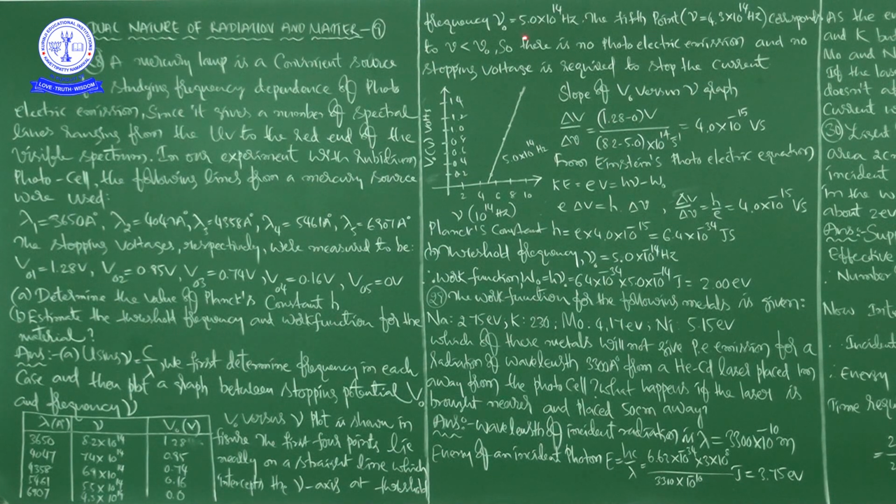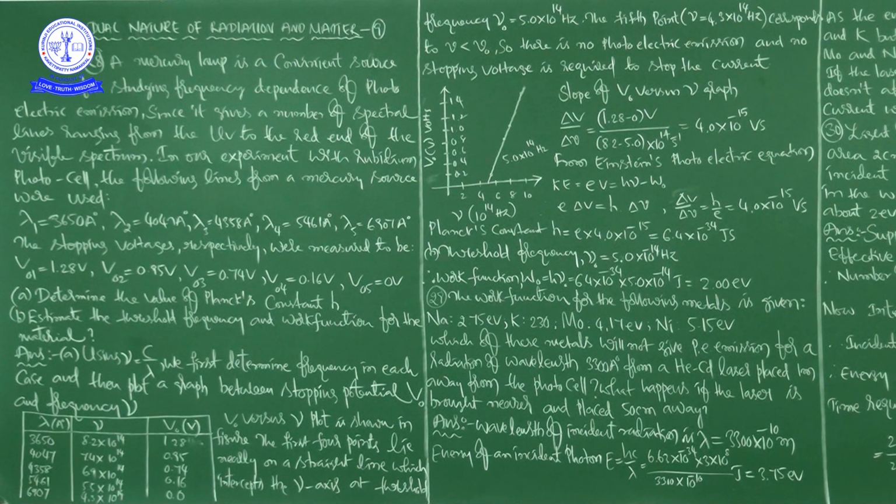At threshold frequency ν naught is equal to 5 into 10 to the power of 14 hertz. The fifth point ν equal to 4.3 into 10 to the power of 14 hertz corresponds to ν less than ν naught. Here also you can see 4.3 into 10 to the power of 14 hertz.